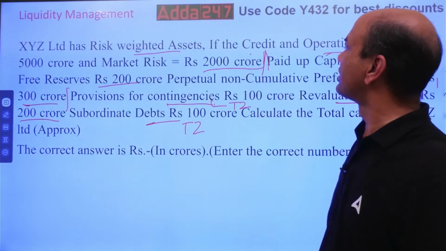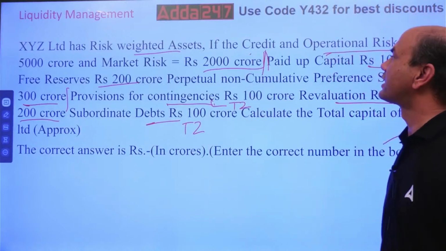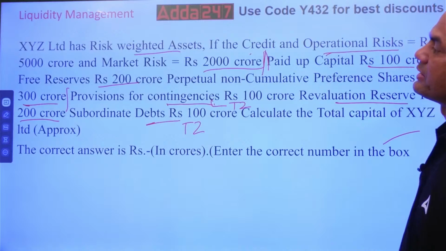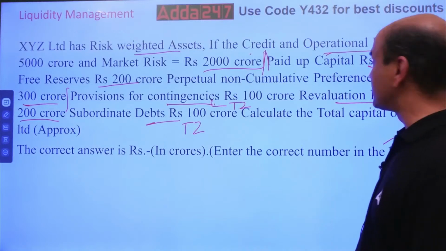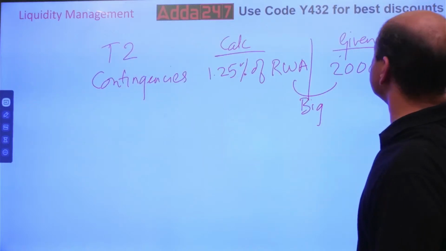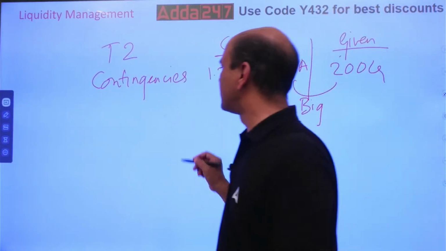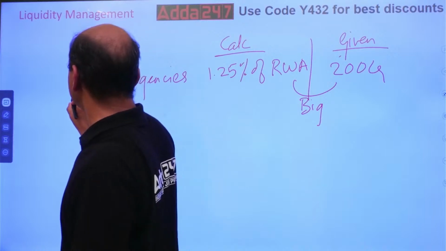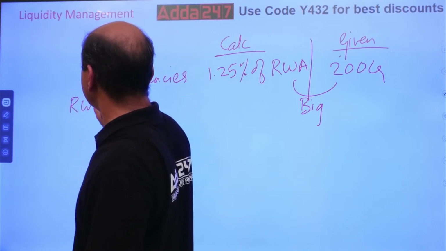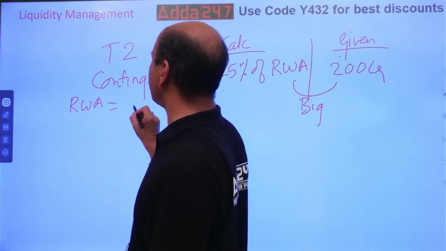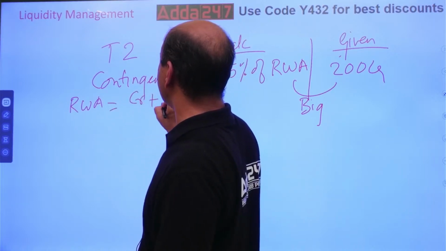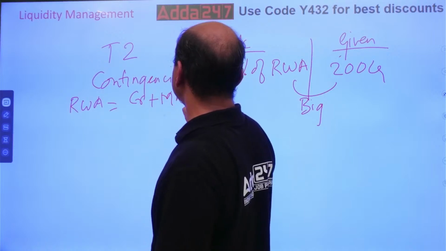Credit is given as what? Risk weighted asset, credit and operations risk is rupees 5,000 crores. Market risk is 2,000 crores. So what is the total then? I'll write RWA over here. Credit plus market plus ops.